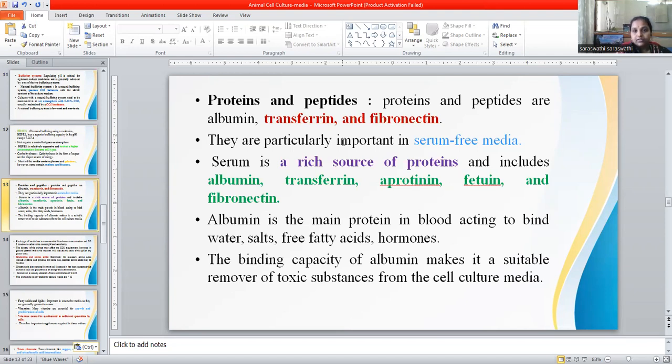As we discussed, serum is essential in the media. Serum acts as a precursor for the growth of particular cells. It is rich in albumin and transferrin, which are very important in cell growth and development. Sometimes if you go for a high concentration of serum, and some cells are very sensitive to serum, they don't want serum. In that case you have to avoid the serum. Next class, we'll discuss the four different types of media.